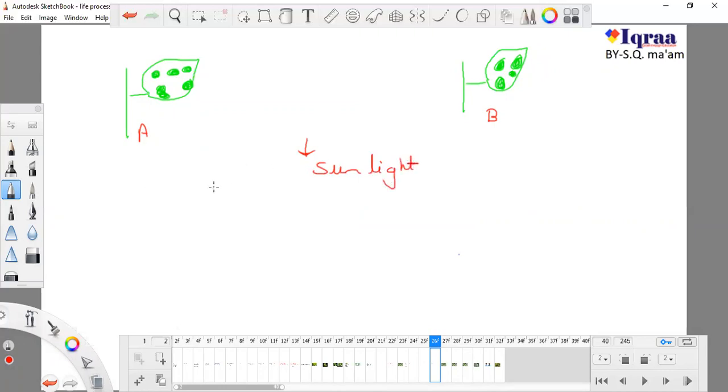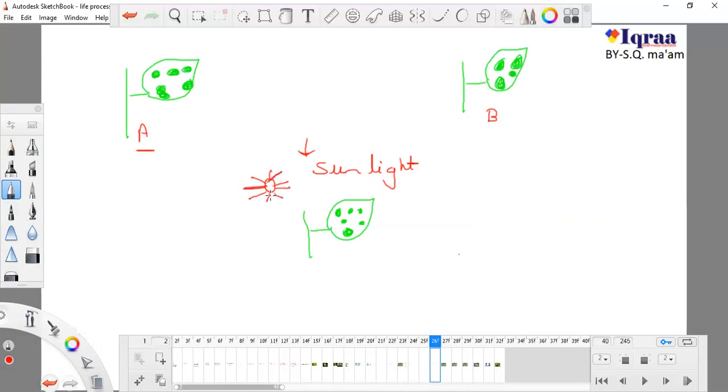So I'm going to put one part in sunlight, or I can also perform this experiment with a single plant. So I'm using this A, and I'm putting this A into sunlight. So this A plant is now in sunlight. There is no use of two plants. You can perform this with only one plant.